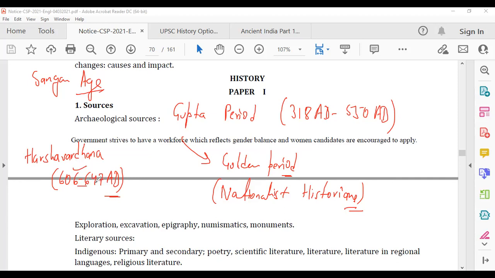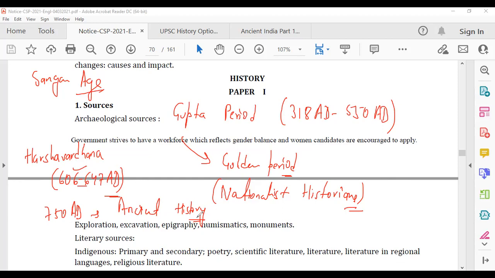Again, after his reign ended, there was a lull, there was de-urbanization, there was a decline in economy. Why that happened, we'll talk about that. And it is said that by 750 AD, ancient India ended, ancient history ended, and early medieval India started. So right now, till 750 AD, that is ancient history. Then early medieval history is from 750 to 1200 AD.